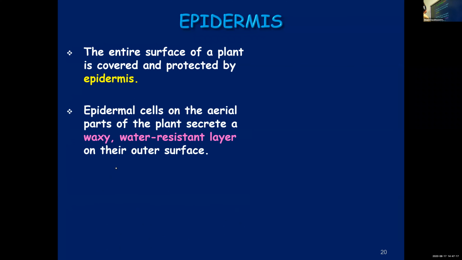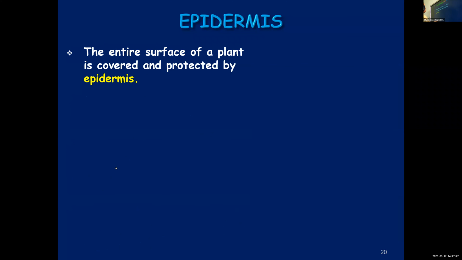Okay, children. So the next point we are going to learn is the entire surface, about its function. The entire surface of a plant, the whole plant body, is covered by epidermis, and this epidermis will provide protection.